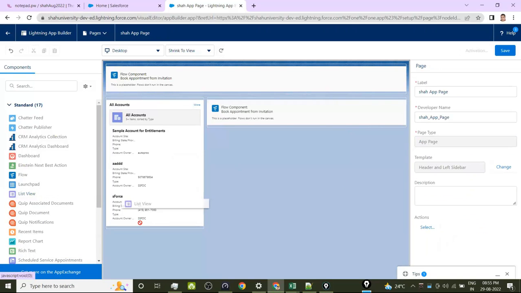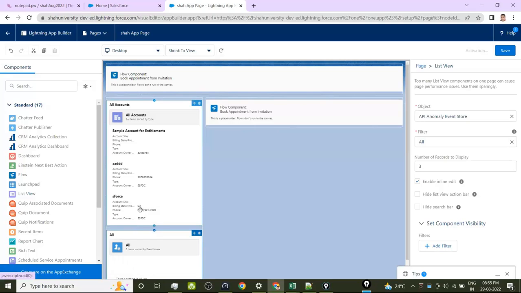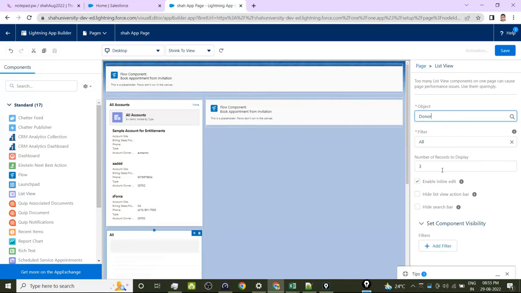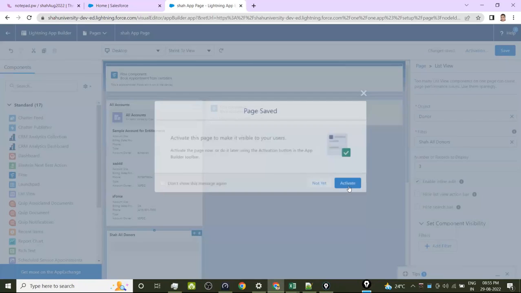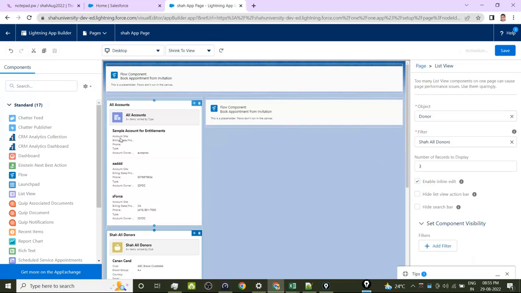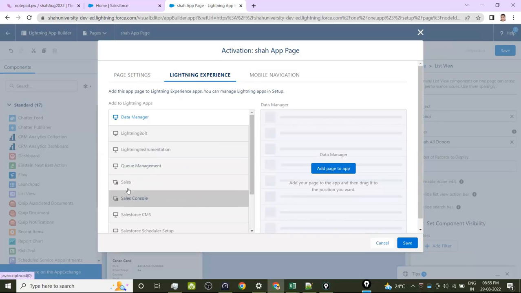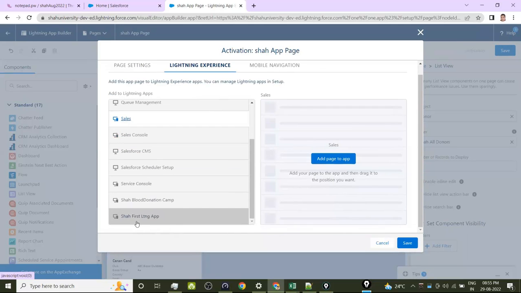And have one more list view for donors or something. Again, filter. What is the filter you want? Show all donors. Save it. Activate it. Activate for system admin. Activate for all users. And Lightning experience. We have the Sales Lightning app, the Shah first Lightning app, the Shah Blood Donation Camp app, etc. So where you want to have it.